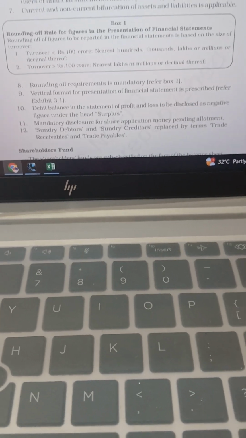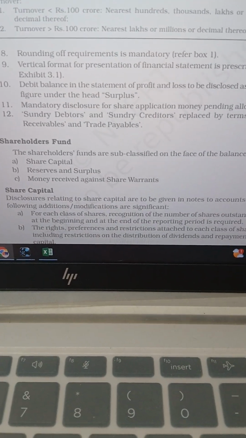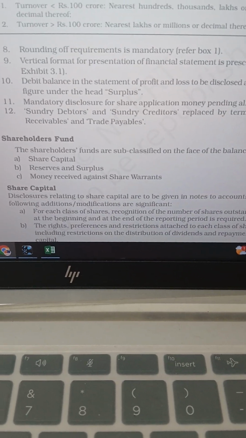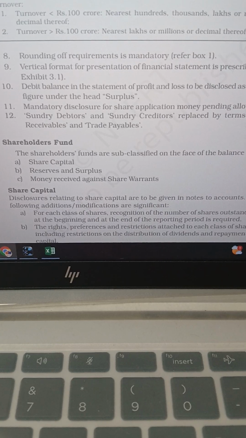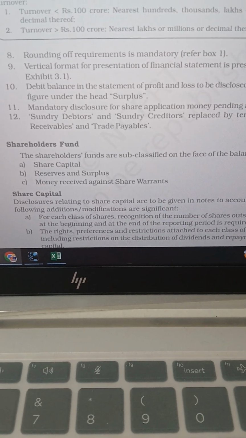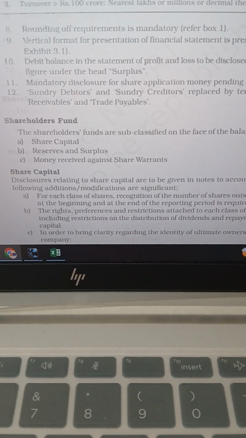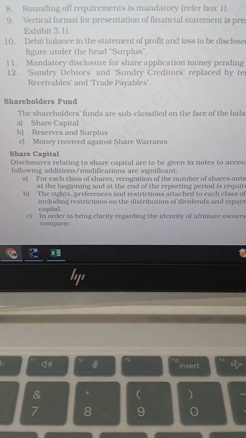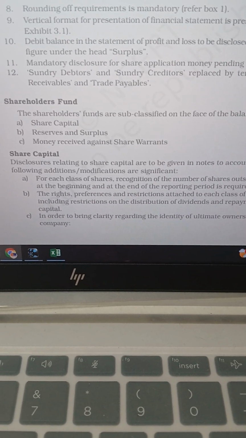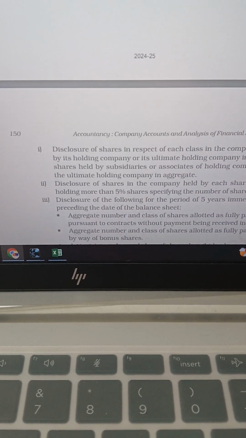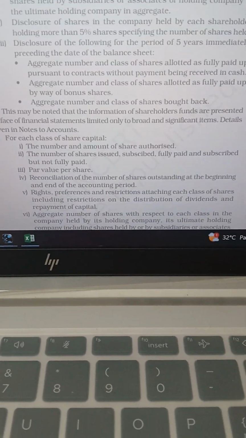Then we have to discuss the terms in the balance sheet. The first term relates to the liability side. The first item under liabilities is shareholders' funds. Shareholders' funds comprise share capital, reserves and surplus, and the money received against share warrants. Then share capital consists of preference capital and equity capital, as we have already discussed.